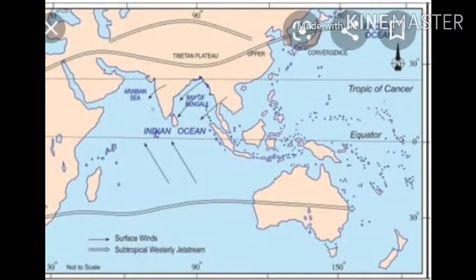When this jet stream bifurcates or divides into the western side, it is responsible for developing western disturbance in northwest India. Western disturbance means that in the western side, disturbance occurs in the climatic condition, and due to this disturbance it brings rainfall in the winter season in the northwest direction.